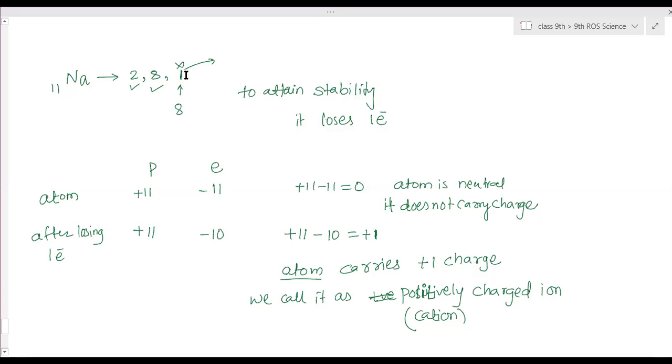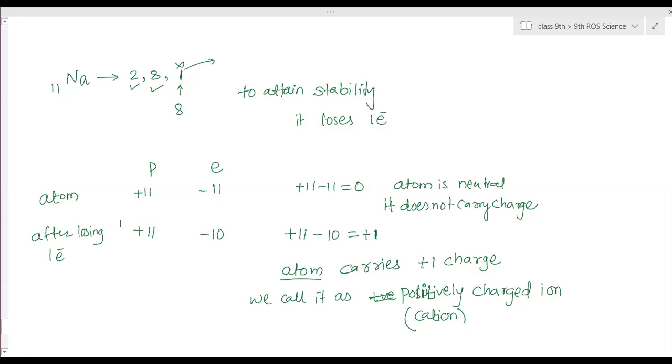That is because gaining also needs a large amount of energy. So instead of gaining 7 electrons to complete this third shell, it will lose this 1 electron. Only 1 electron it has to lose. It will not need a large amount of energy, so easily it will lose 1 electron. And then after that, what is left is a 2, 8 electronic configuration. The last shell will be this second shell, which has 8 electrons. So to attain the nearest noble gas configuration, it will lose 1 electron.